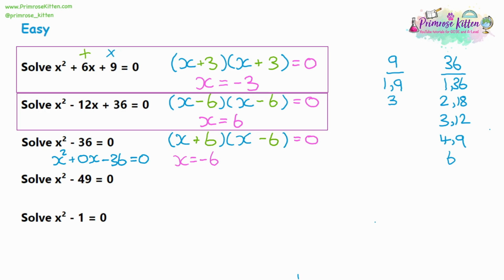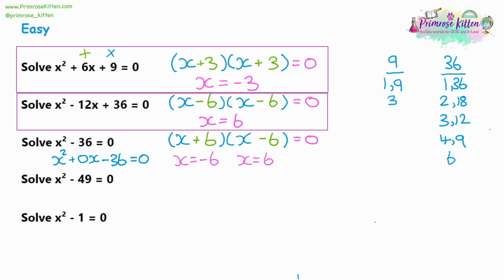However, for this question, you'll notice the terms in the two brackets are different. In the first question, they're both positive 3. In the second question, they're both a negative 6. But in this one, we've got the positive 6 and the negative 6, and they're both going to give us different answers. So in the second bracket, if the x was 6, just like in the last question, the second bracket would read 6 take away 6 is 0. And now because that second bracket is 0, no matter what the first bracket gives us, we're going to be getting 0. So there's actually two answers.